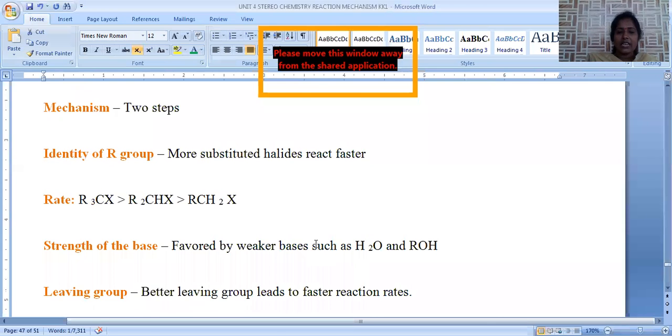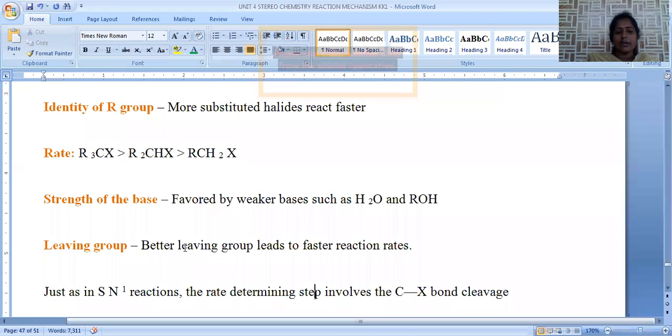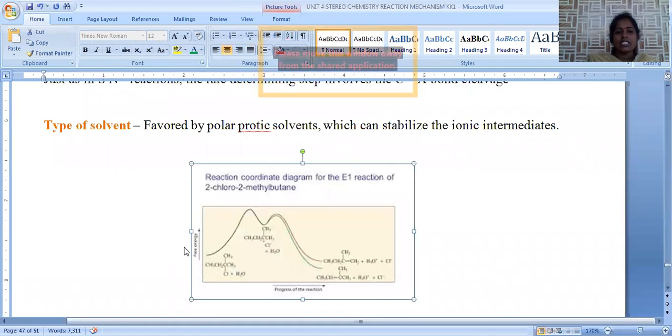Next, the leaving group. The better the leaving group, the faster the rate of the reaction. Better leaving group means iodo is more reactive compared to bromo, compared to chloro, compared to fluoro. That's the reason why, when a better leaving group is present, the rate of the reaction will be extremely high. So these are the conditions for the E1 elimination reaction.